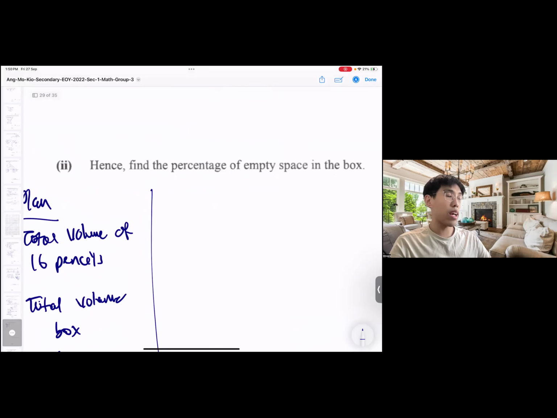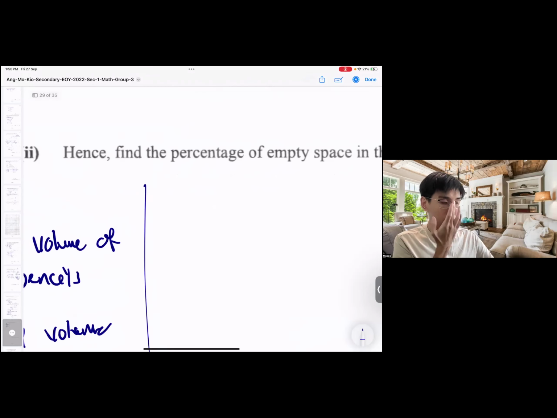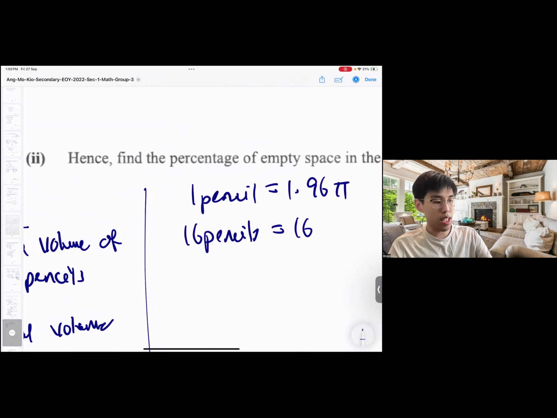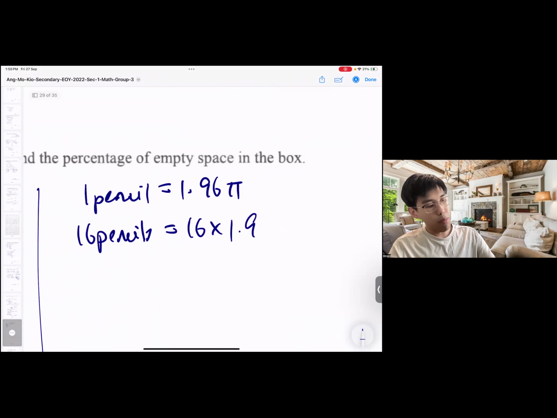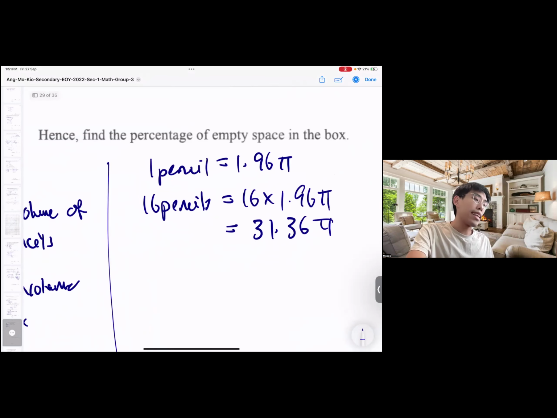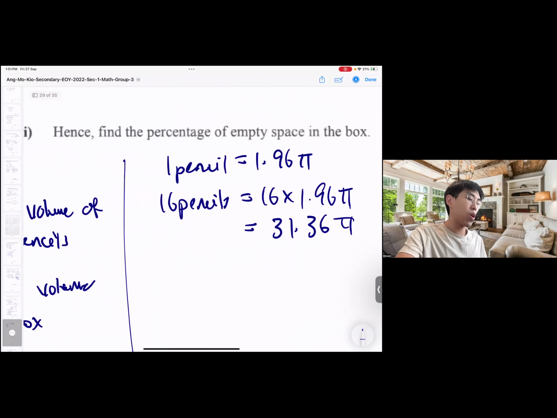So just now we know one pencil's volume is 1.96 pi. I have 16 pencils here. So it's 16 times 1.96 pi. 16 times 1.96, I will get 31.36 pi. I don't even want to expand pi. I just want to leave it like that. Simple enough. Okay. And then after that, I want to find the total volume of the box.